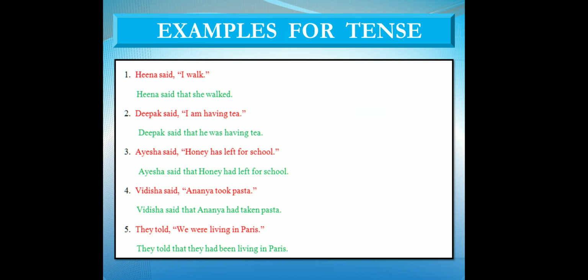Okay. Examples for tenses. Hina said, "I walk." What did Hina say? Hina said that I walk. Who is I? Hina. I stands for Hina. So we will change it. Are you Hina? No. Am I Hina? No. Then what will we do? We will change the pronoun I into she, because I stands for Hina and Hina is a third person for us. So Hina said that she walked.